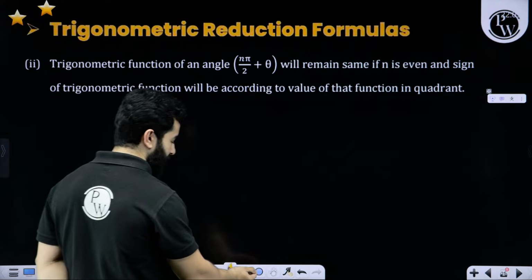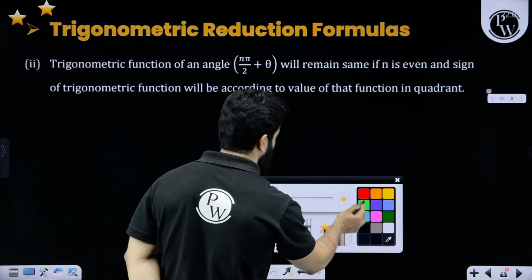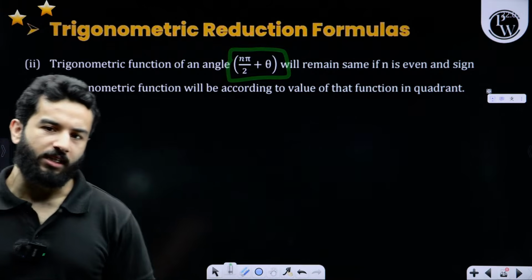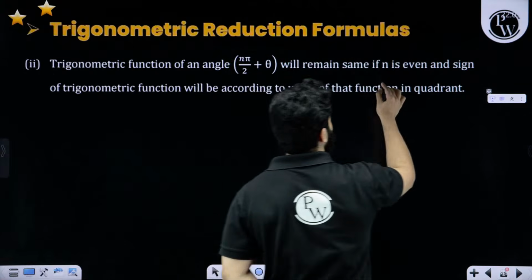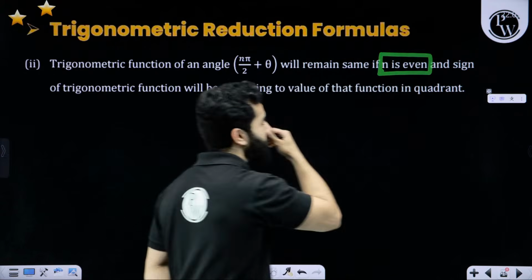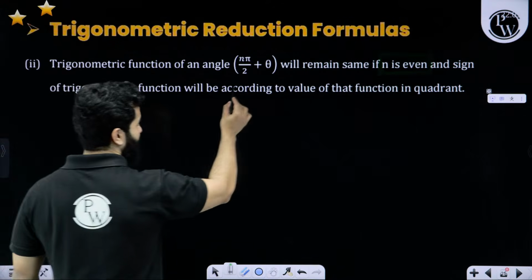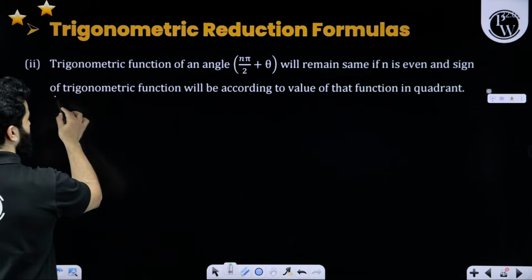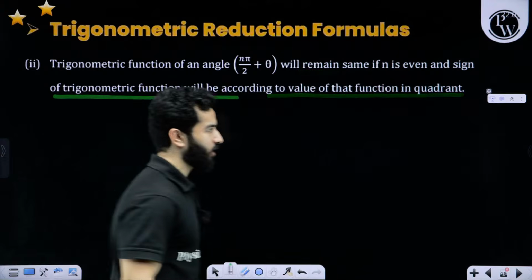Now they are saying if the angle is in the form of n pi by 2 plus theta, and n is even, then the trigonometric function will remain same, and sign of trigonometric function will be according to the value of that function in the quadrant.